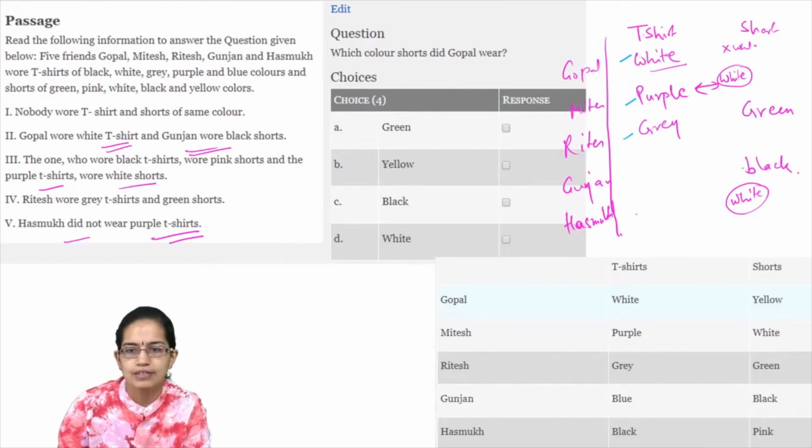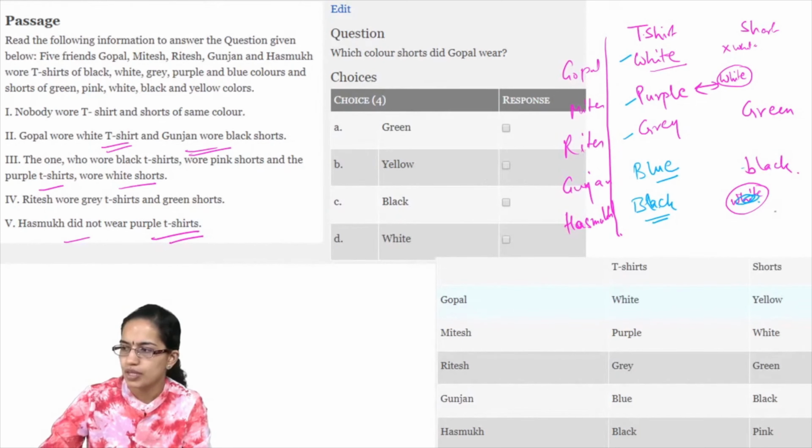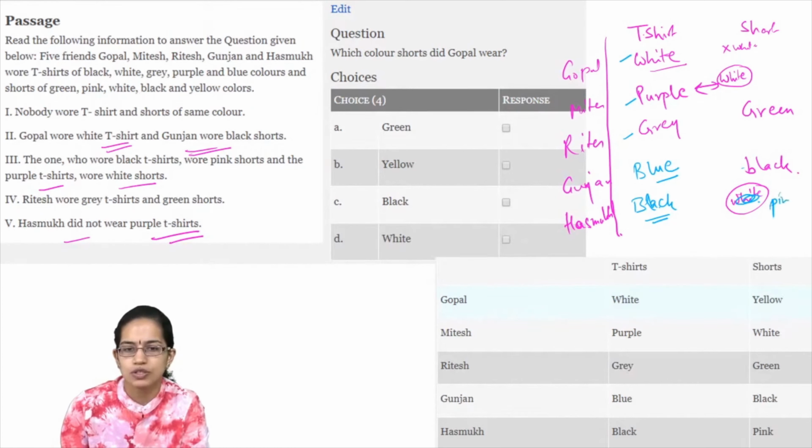If it is black, this cannot be black. So what is the only color left with Hasmukh, which is black, because this cannot be black. And since this cannot be black, what is the next color left? Blue. Now black is Hasmukh's color and this would go with what? The black goes with pink, so this would go with pink. Now this goes with this, so all of them are done.